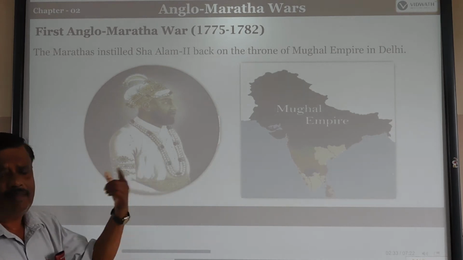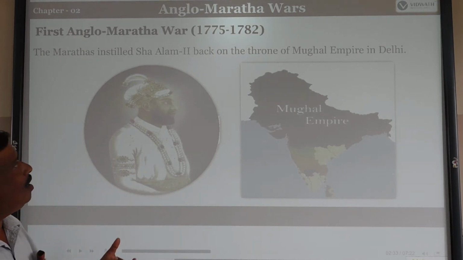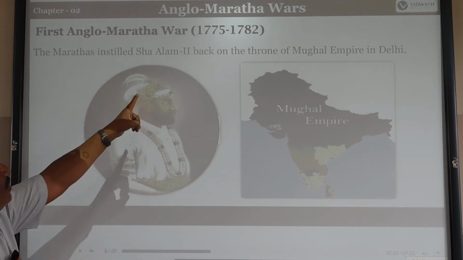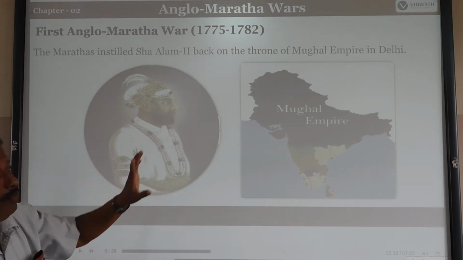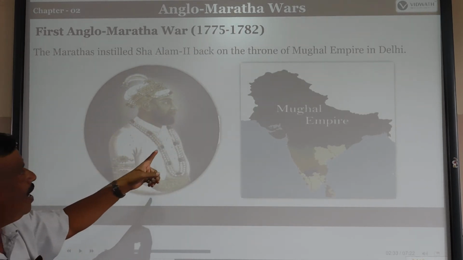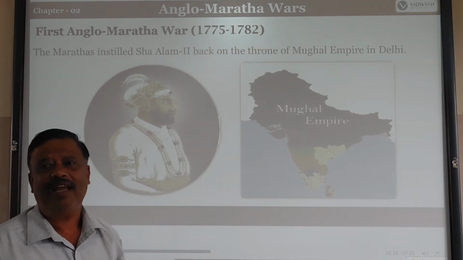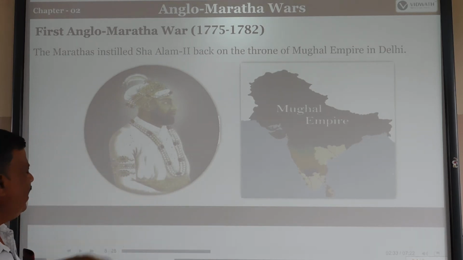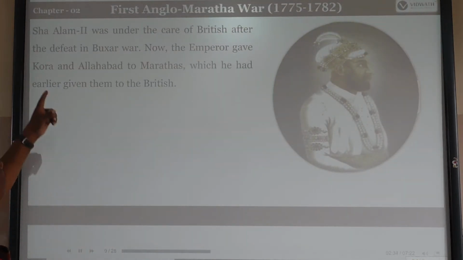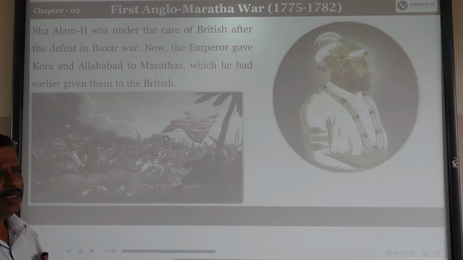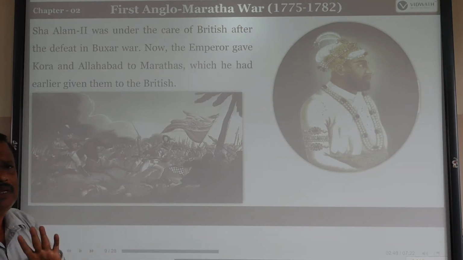Shah Alam came back to the throne of the Mughal Empire in Delhi. See the picture of Mughal Emperor Shah Alam II. He had been given some places by the British during the Buxar War, so he got it and continued it. Shah Alam was under the care of the British after the defeat in the Buxar War. When he was defeated by the British, he worked under their care. That's why he had given some places.